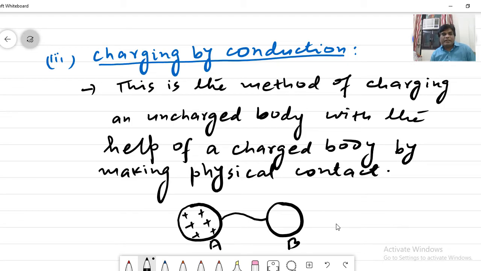When we connect it, then what happens? Charge flows from A to B, and B also becomes charged.